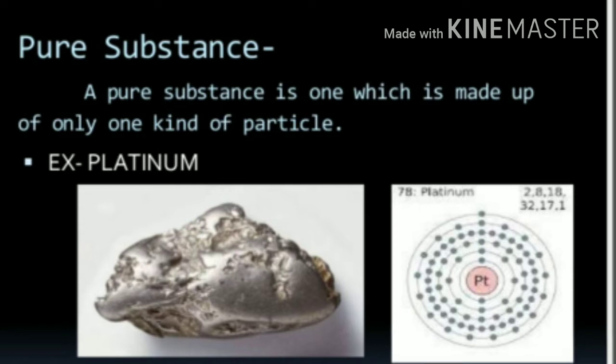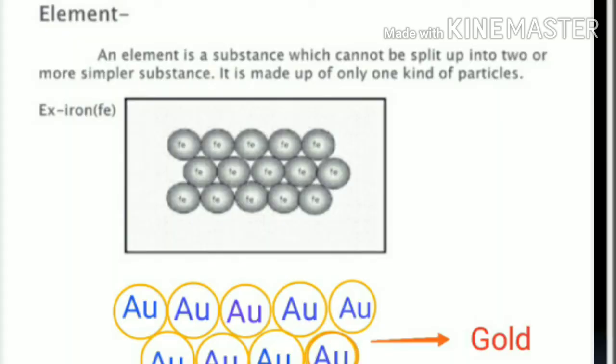Pure substances are of two types, element and compound. First, let's see what an element is. An element is a substance which cannot be split up into two or more simpler substances, meaning we cannot further divide the particles of an element. They have their unique properties. We can take the example of iron and gold.